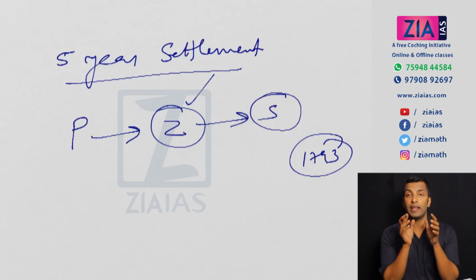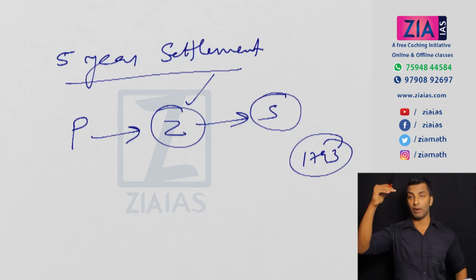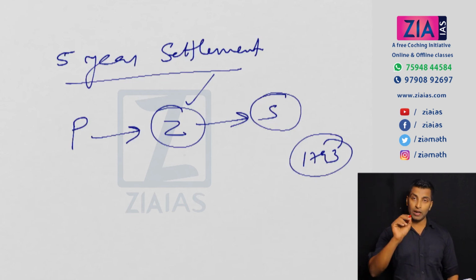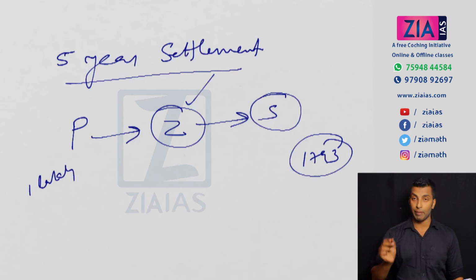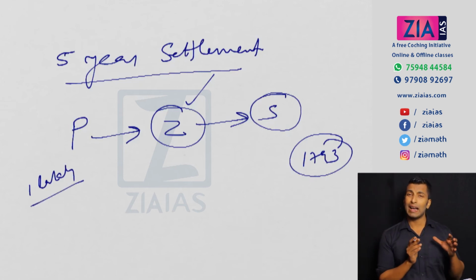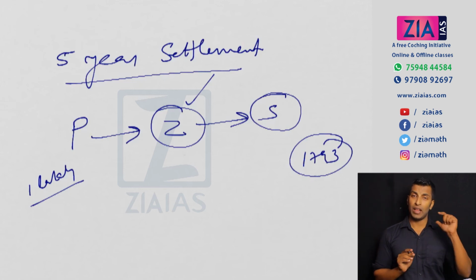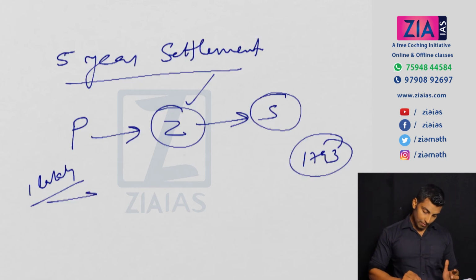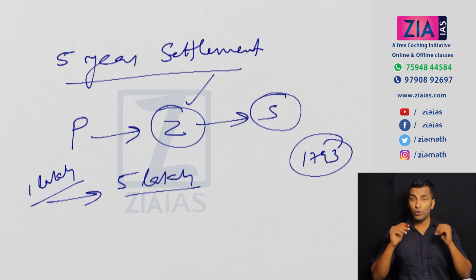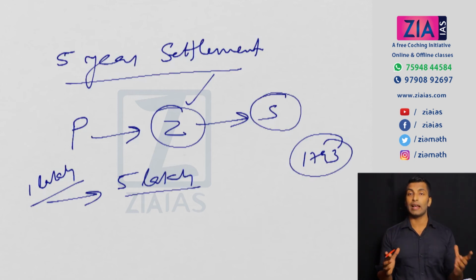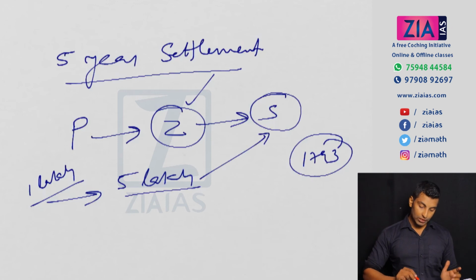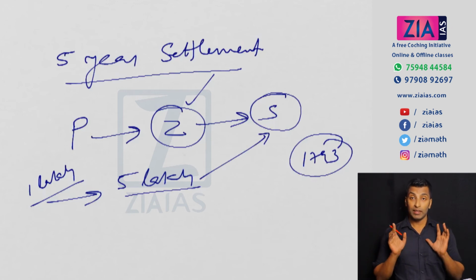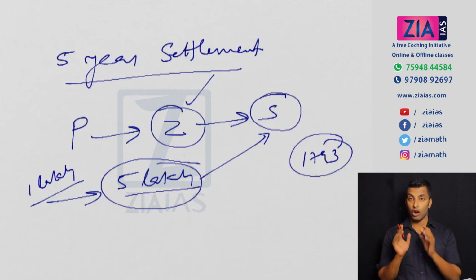So during the time of bidding, what they do is they quote an unrealistic amount. Let's suppose that from a particular piece of land the maximum tax that you can collect is 1 lakh. I'm taking a hypothetical number. You know that the maximum is 1 lakh, but you will quote a very, very unrealistic amount, like maybe 5 lakh. You yourself know that you are not able to realize this 5 lakh, but you are desperate to get the zamindariship. So when you quote the highest amount, this person will get the zamindariship.